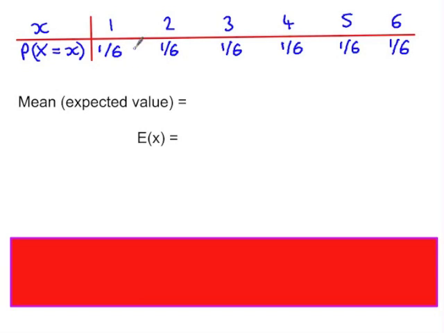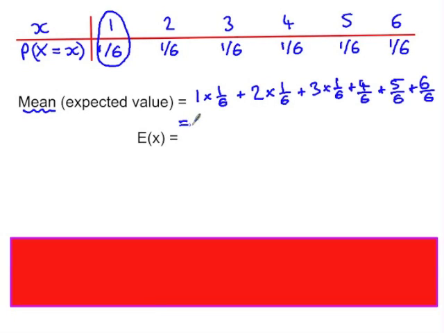So when we're working with probabilities, the way we work out the mean is to multiply each x value by its probability. So in the case of the die, it's 1 times a sixth plus 2 times a sixth, etc., which is 21 over 6 as before, still giving us that answer of 3.5.